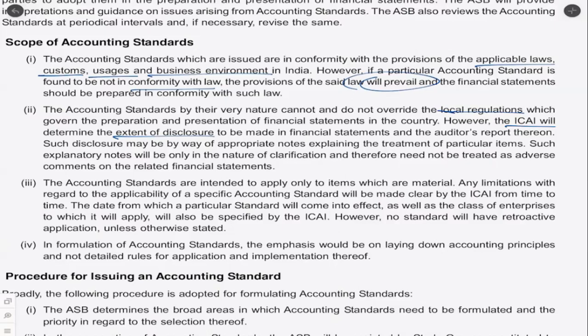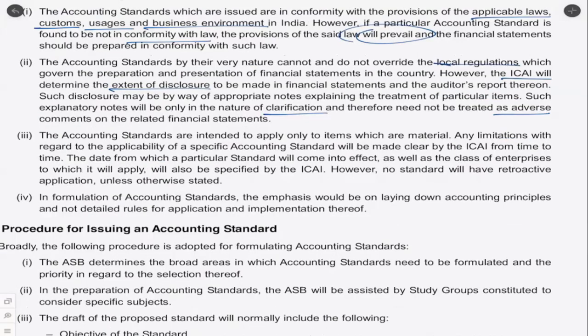So just because there is nothing in the law, or just because there is something different in law and different in AS, doesn't mean that it need not be followed, just that it has to be disclosed in the financial statement. The accounting standards are intended to apply only to items which are material.